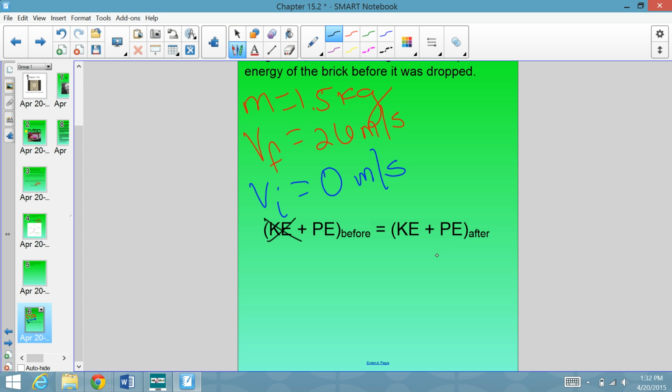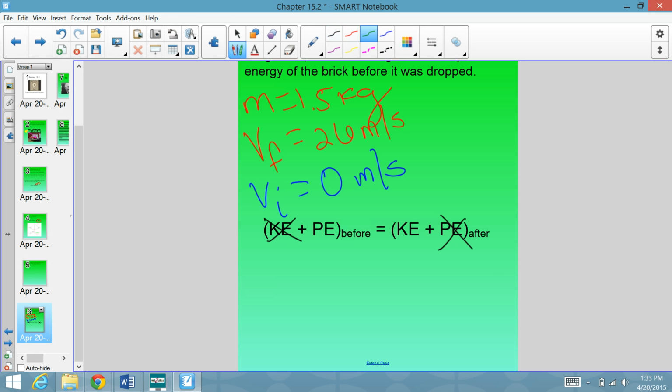Now, at the end or after the brick has fallen, it is on the ground. Right before it hits the ground, like the millisecond before it hits the ground, it's moving very, very fast, but it is not raised any height above the ground. What that means is it has kinetic energy, but it does not have potential energy. So we have now narrowed this down to potential energy before equals kinetic energy after, because it was not moving in the beginning and it was basically on the ground at the end.